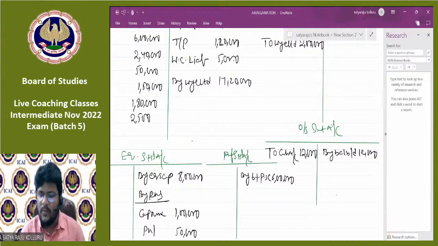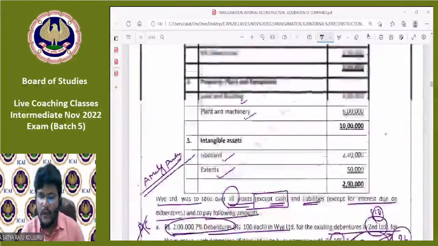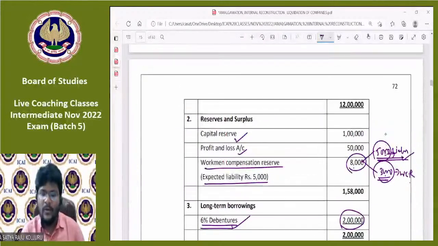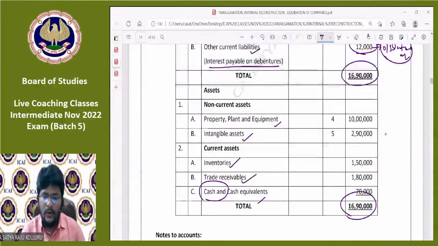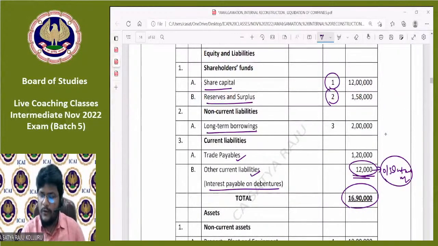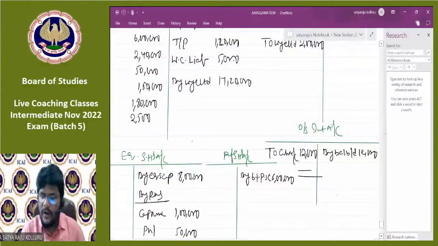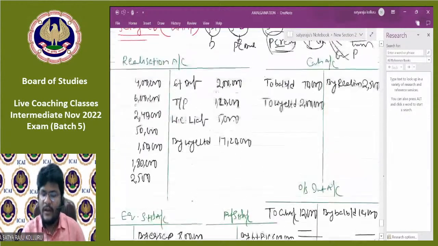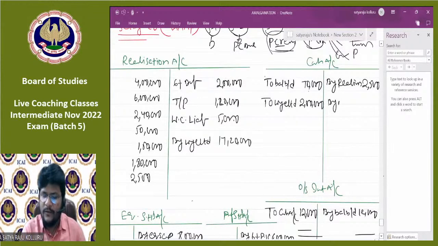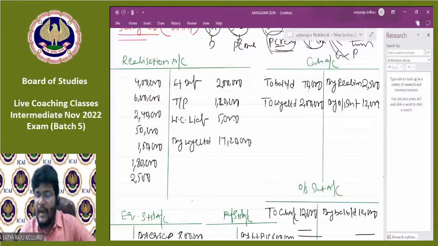If nothing was mentioned, the same book value is given to that particular liability. You can cross check here. 12,000. Fine. Outstanding interest to cash, then in cash by outstanding interest. Don't forget to write the simultaneous posting, otherwise the problem doesn't match. Okay, so in cash by outstanding interest is over.